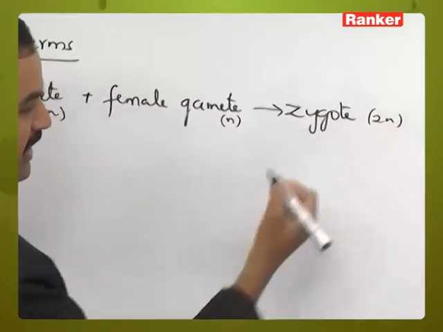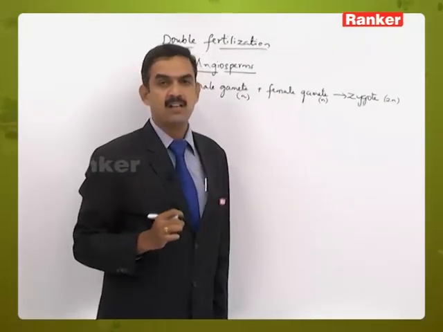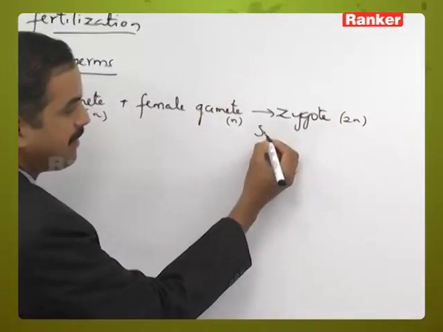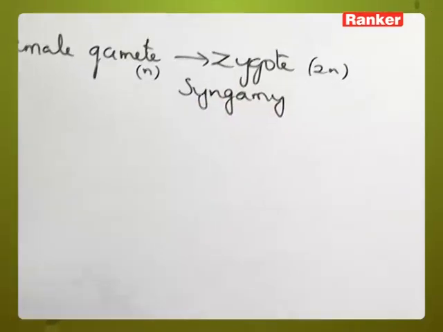As we know, the male gamete is haploid, and the female gamete is also haploid, resulting in a zygote which is diploid in condition. And this is the first fusion, which we call the first fertilization or syngamy process.